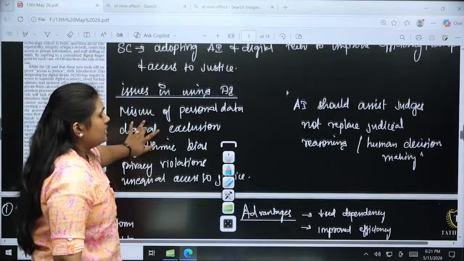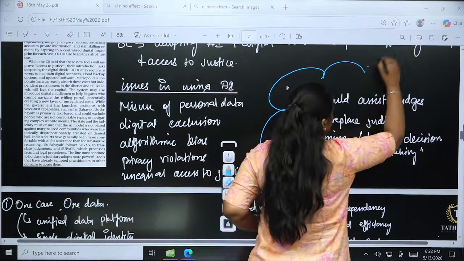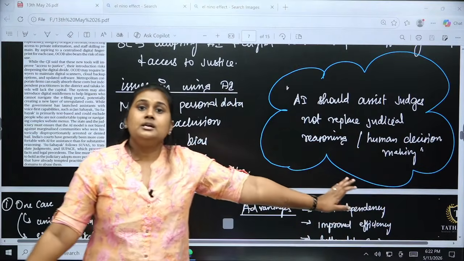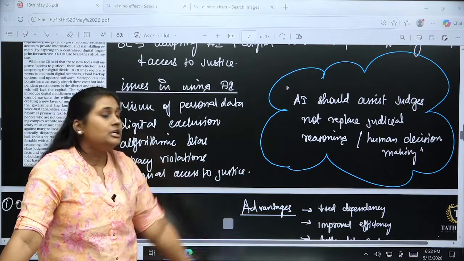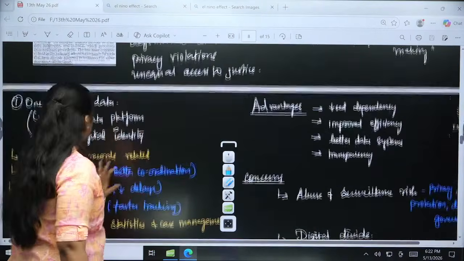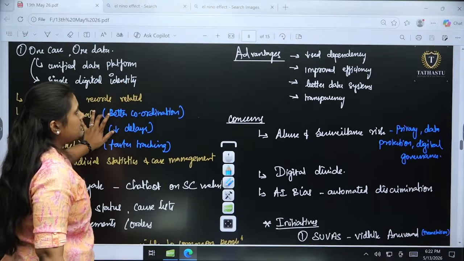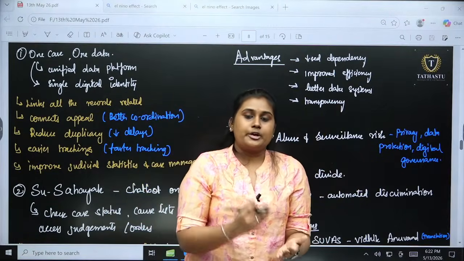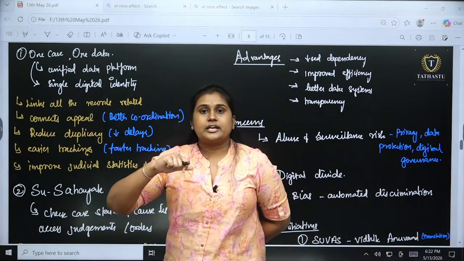So the crux of it is that AI should assist judges, not replace judicial reasoning or human decision making. Decision making and judicial reasoning should not be handed over to AI. Then we are going to see what mechanism has been brought in. We cannot just say no to AI completely, as AI is a huge field, so we are going to be more specific about what technology they are actually bringing.